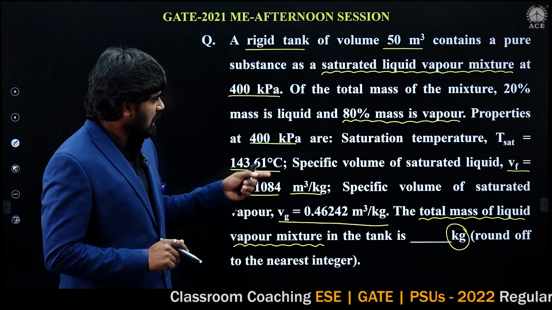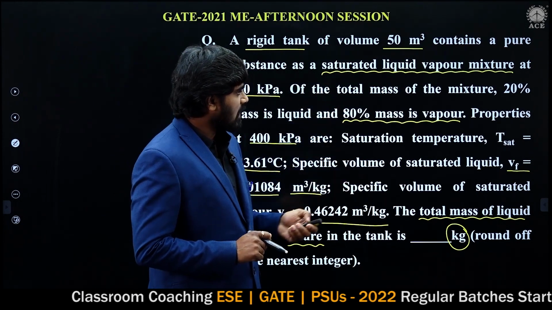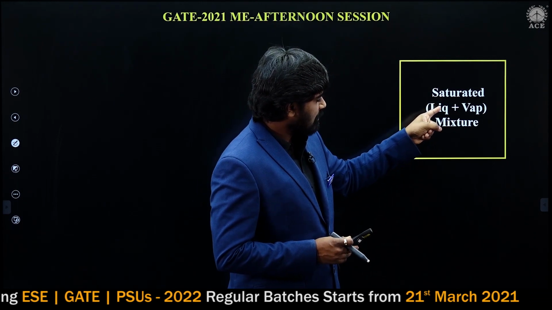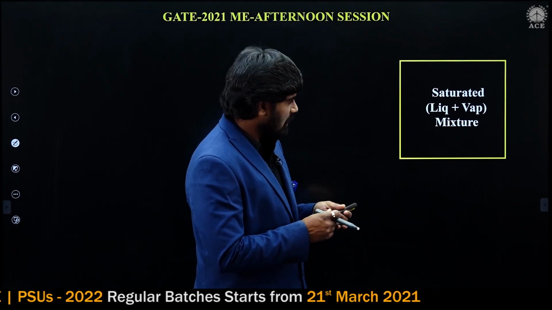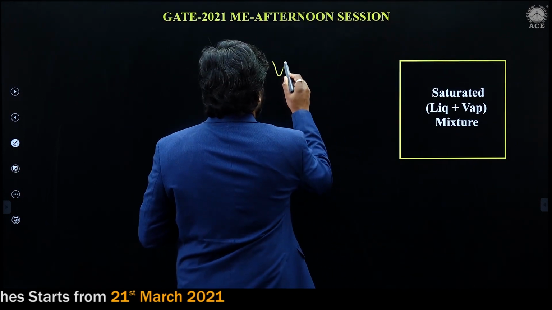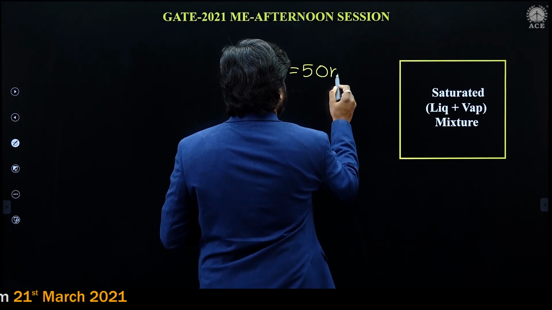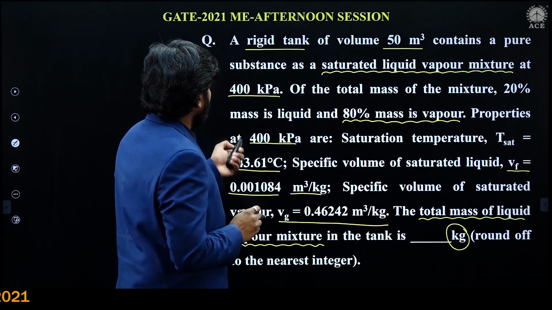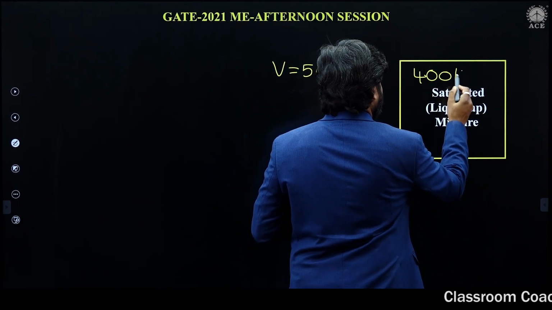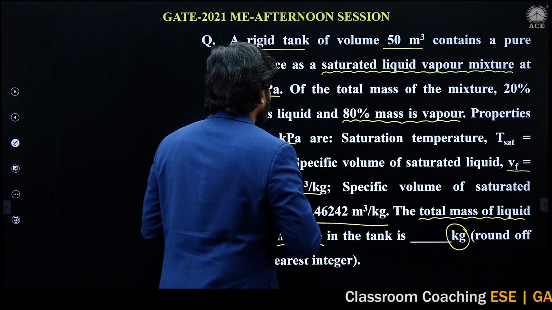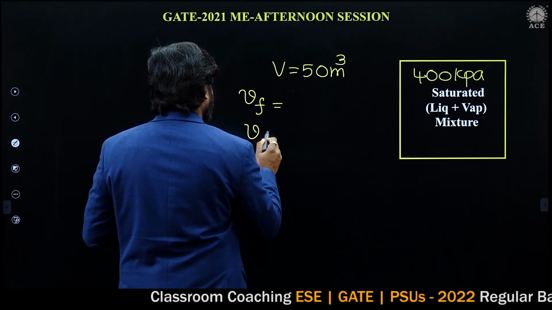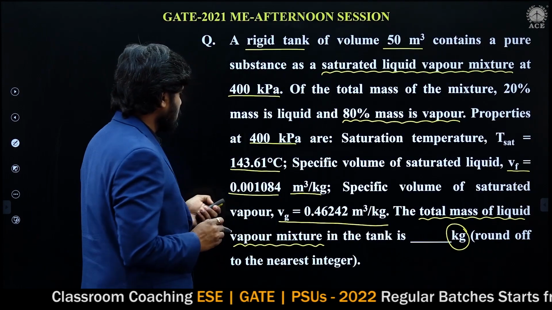The specific volume of wet steam, the liquid plus vapor mixture, is needed. I am taking a rough diagram. A rigid tank contains a saturated liquid vapor mixture at 400 kilopascal pressure, with a volume of 50 meter cube, and some temperature. The specific volume of saturated liquid and of saturated vapor at 400 kilopascal are given.